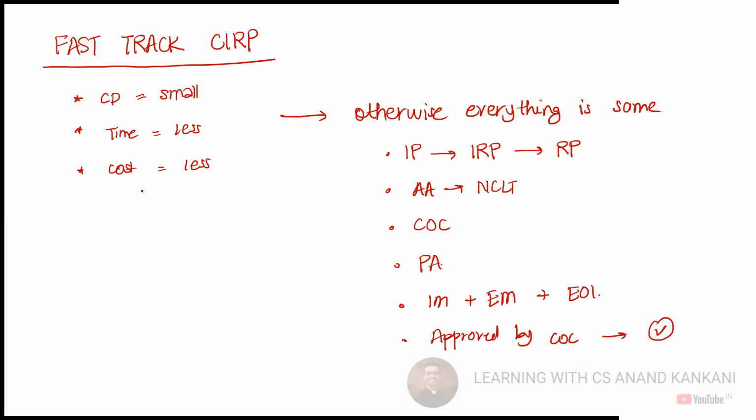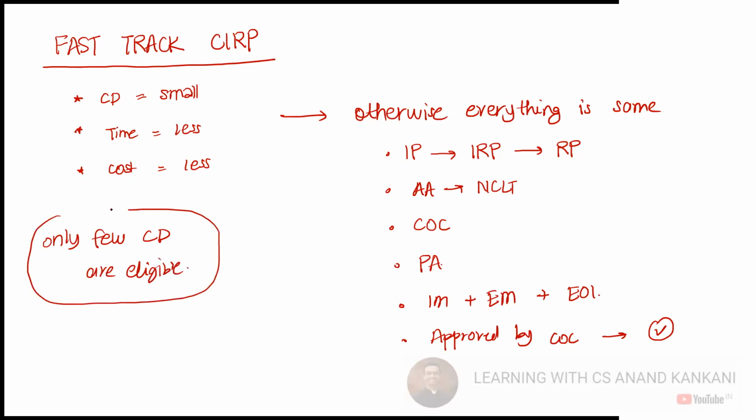It's just that there are certain companies, only a few companies are eligible, right? I won't even say company, only a few corporate debtors are eligible. So the first and foremost question that can come in your exam is who are the eligible corporate debtors for fast track CIRP? The second question they can ask is what is the time process? So that I'll cover here. And third is what is the difference between the normal CIRP and the fast track CIRP? Some of the provisions we can cover here.